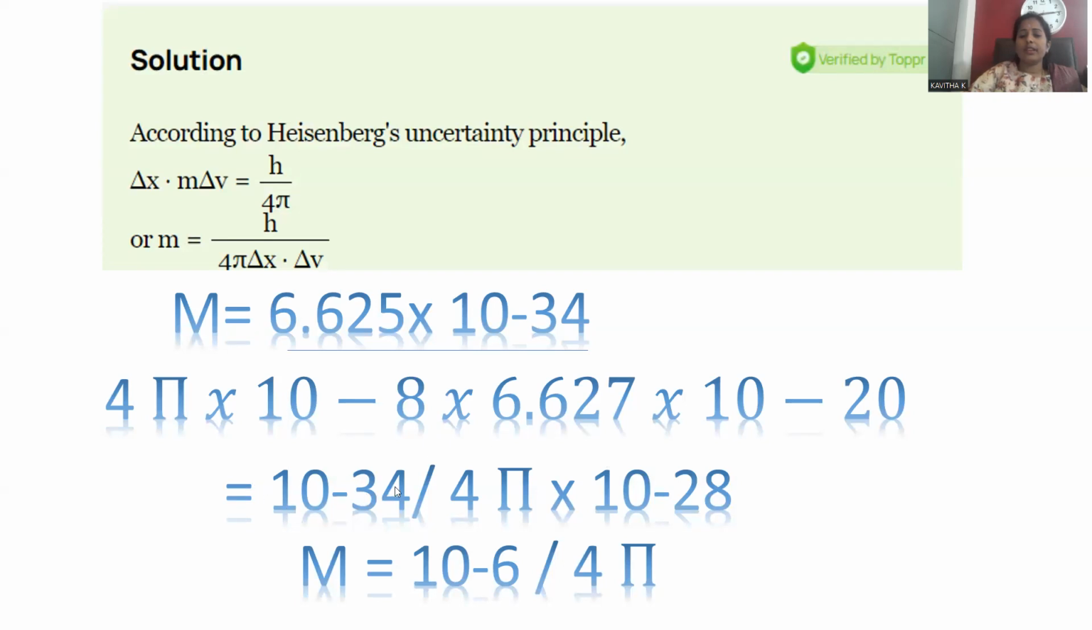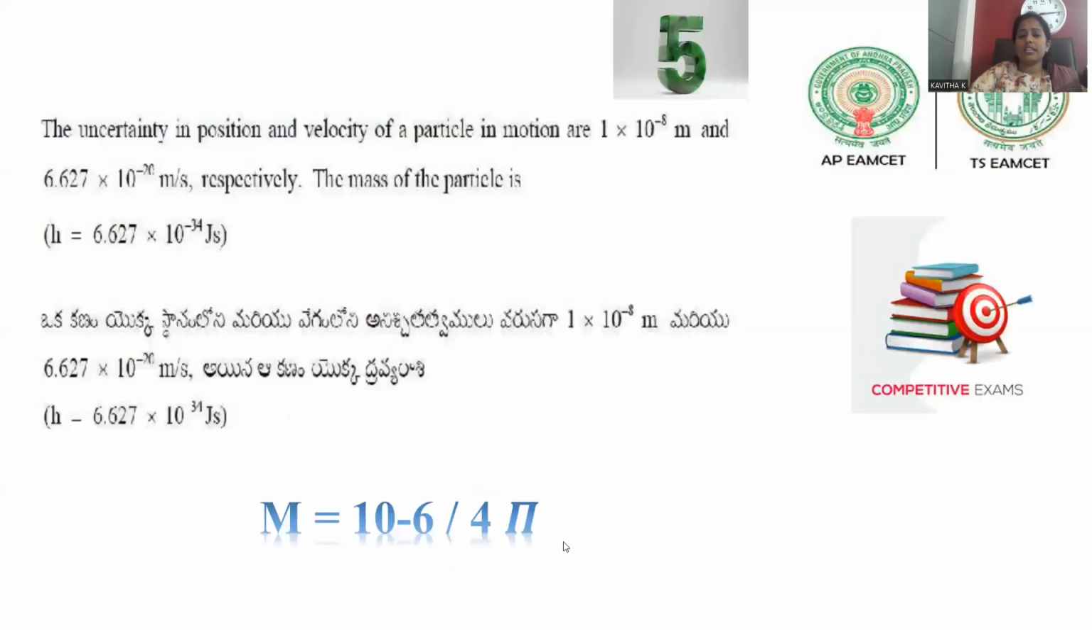So we have to subtract the powers. When powers are subtracted, the difference between 34 and 28, you can obtain 10 to the power negative 6. And 4 pi remains as such. So the mass of that particle will be 10 to the power negative 6 by 4 pi. This is the expected answer for question number 5.